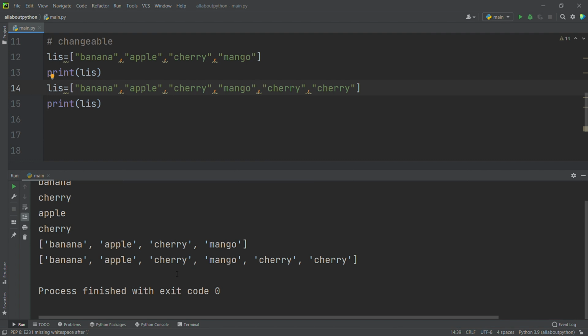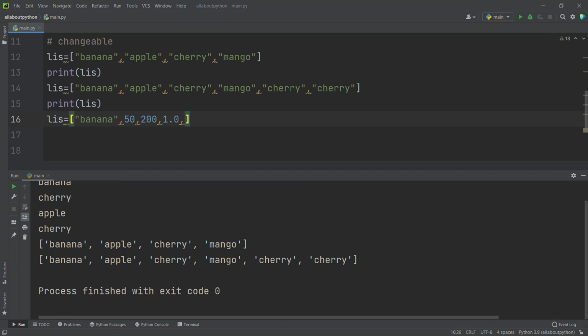You may question, do we need to work with only one type of data in a list? No, a list can hold any type of data. First I will give a string. I had given banana and I want to give an integer, so I am giving 50, and I want to give another integer, I am giving 200, and I want to give a float, I am giving 1.0.